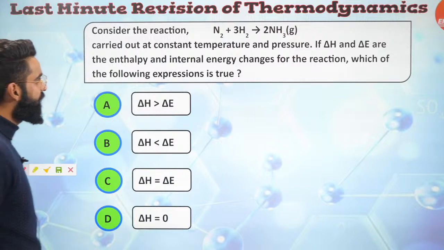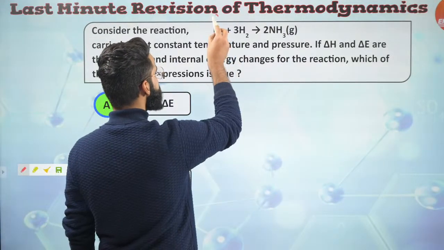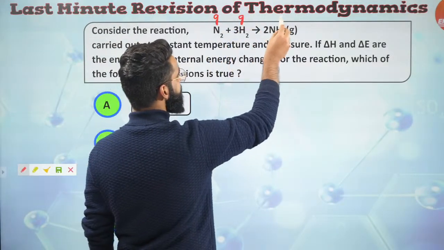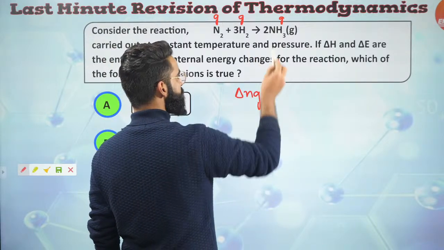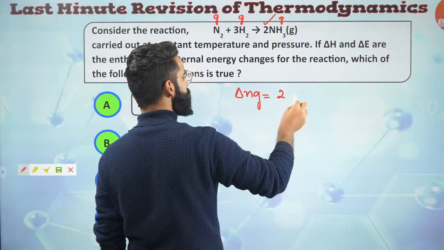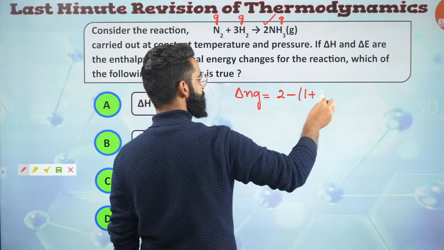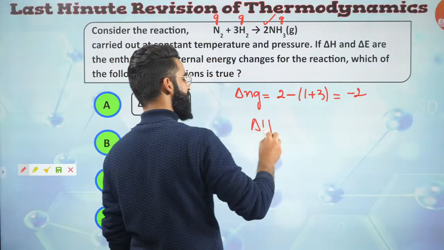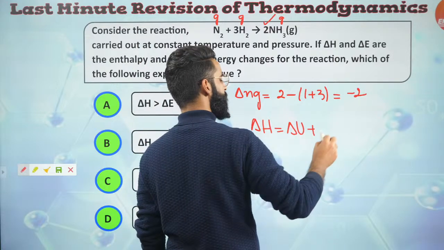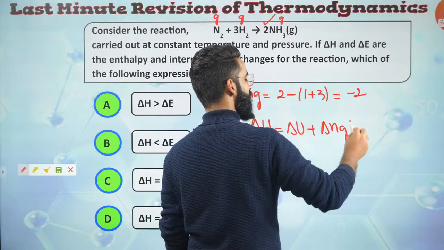Let me know fast. Well, people, have a look. This N2 is in gaseous state, H2 is in gaseous state, NH3 is in gaseous state, right? So first, I'll be calculating delta Ng for the reaction. It's going to be the number of moles of gaseous products, which is 2, minus the number of moles of gaseous reactants, which is 1 plus 3. So the value is going to be minus 2. Now I'm going to use the relation delta H is equal to delta U plus delta Ng RT.